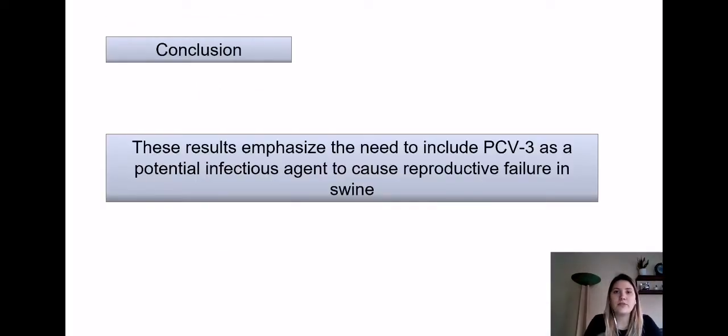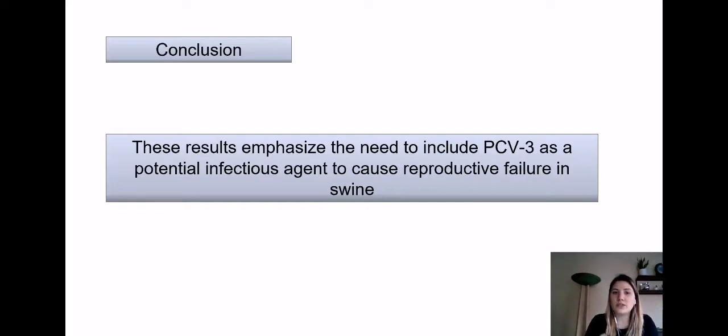Since the simple viral detection of an endemic virus does not imply the causality of the clinical condition, the detection of PCV3 within lesions provides a stronger evidence of a putative association between the presence of PCV3 and the clinical outcome.